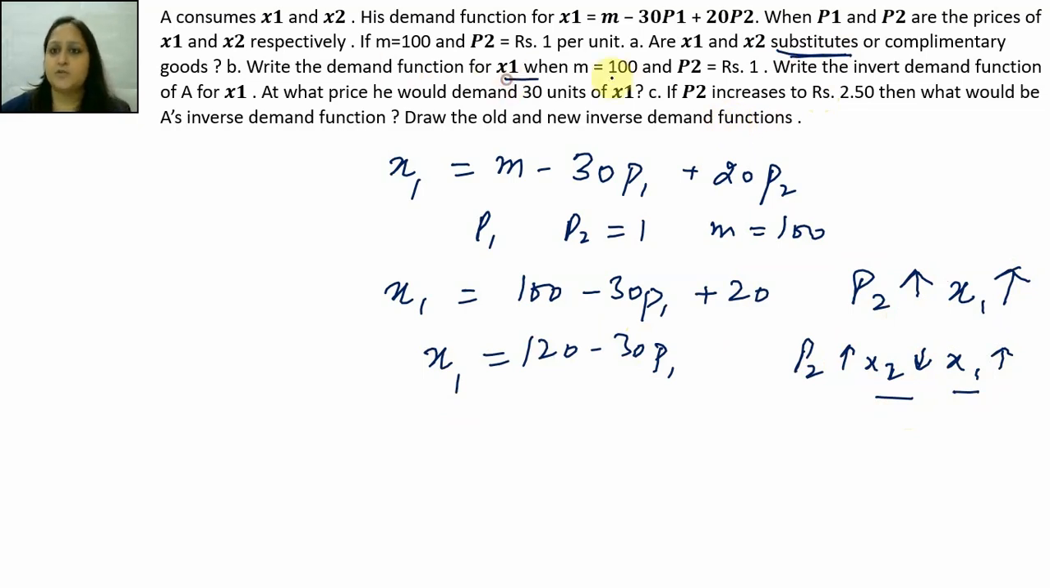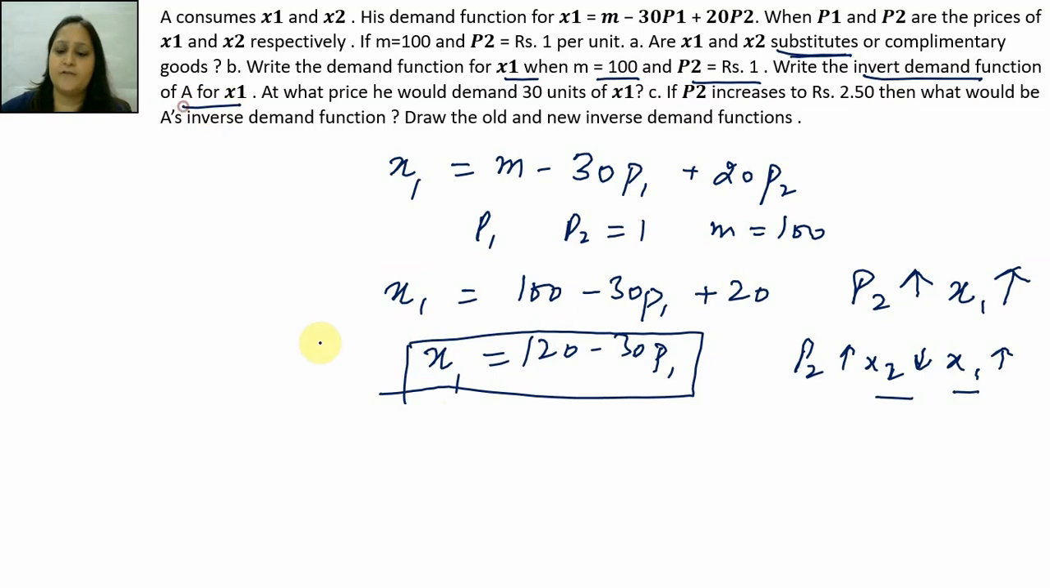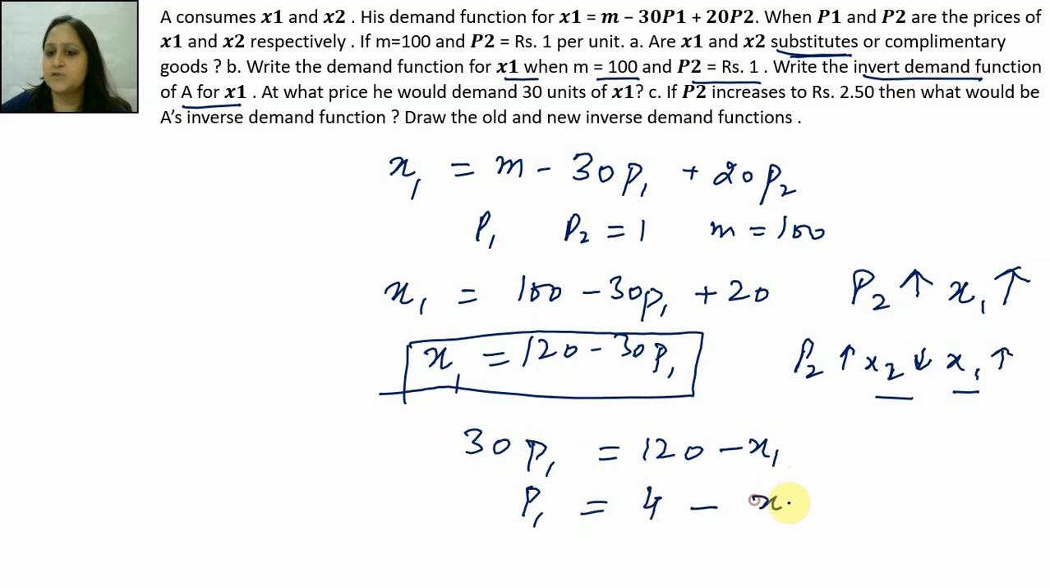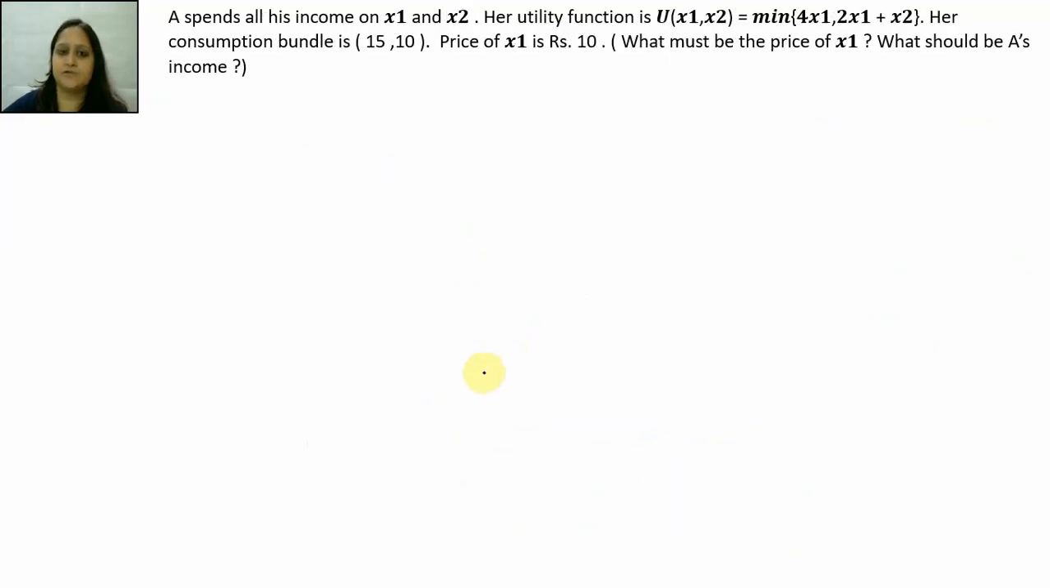Write the demand function for x1 when income is 100 and p2 is 1 rupee. This is the demand function for x1. Write the inverse demand function of A for x1. The inverse demand function will be 30 p1 is equal to 120 minus x1, or p1 is equal to 120 upon 30, which is 4, minus x1 upon 30. If p2 increases to 2.5, then what would be A's demand function? This you can do yourself. आप उसको 1 की जगह 2.5 करो and you draw the functions.